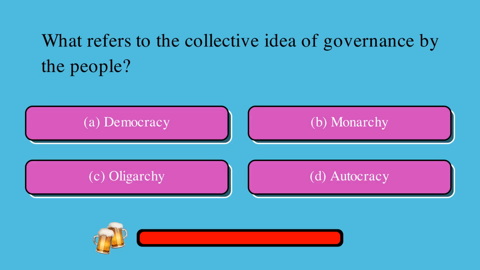What refers to the collective idea of governance by the people? Is it A. Democracy, B. Monarchy, C. Oligarchy, or D. Autocracy? The correct answer is A. Democracy.